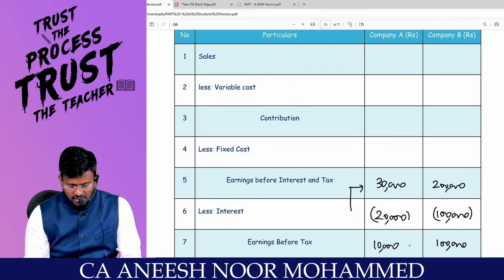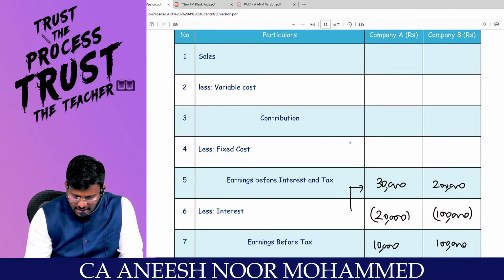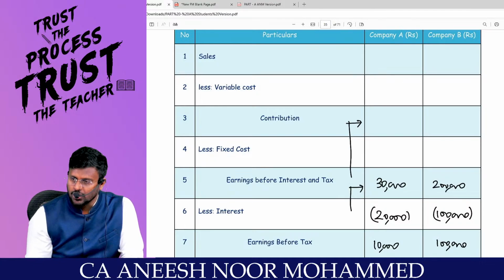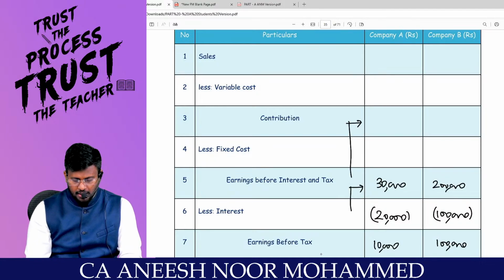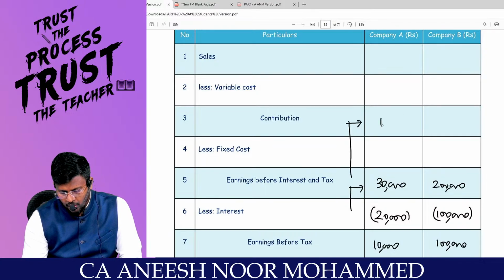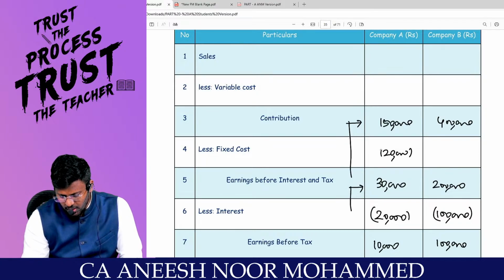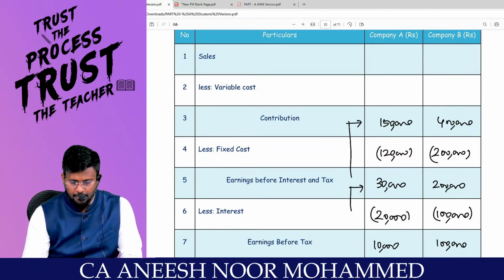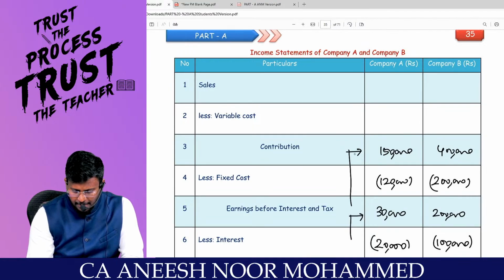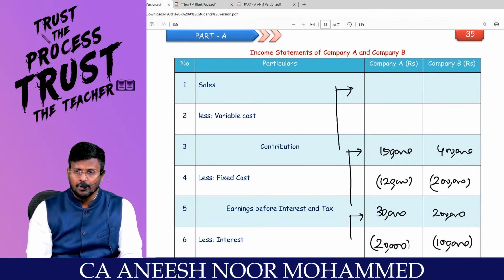Now fixed cost. Sir, I don't know. But from the EBIT, I can move up to the contribution by using the operating leverage. I got 1,50,000 and 4 lakhs. Are you really with me? Automatically 1,20,000 will be the fixed cost and 2 lakh will be the fixed cost. Comfortable? Now with me, I am having contribution. I can move into the sales by using the profit volume ratio. Comfortable?